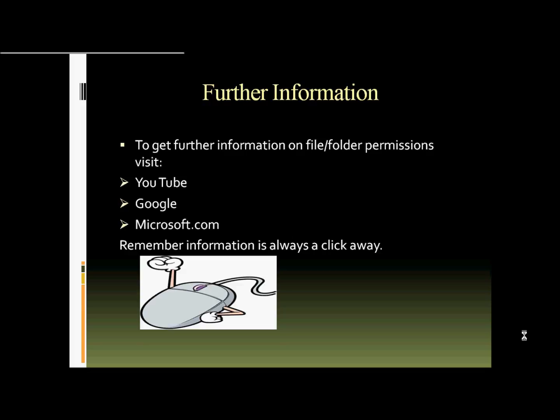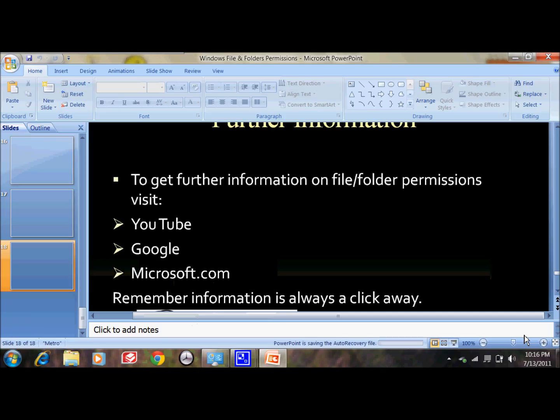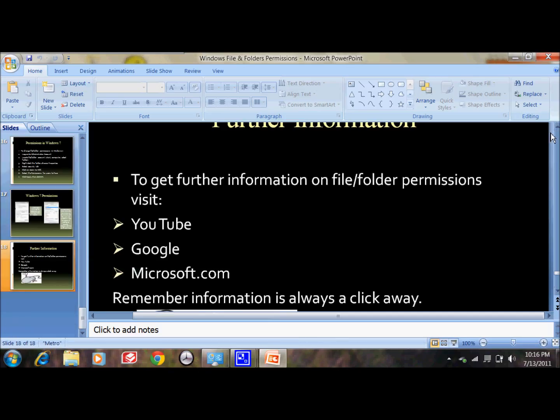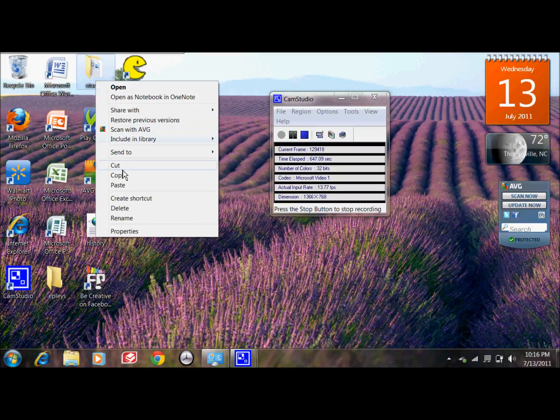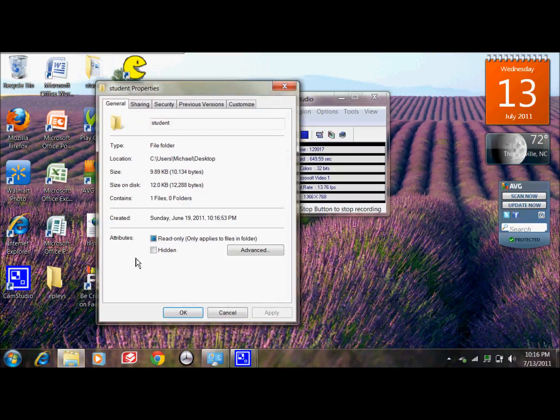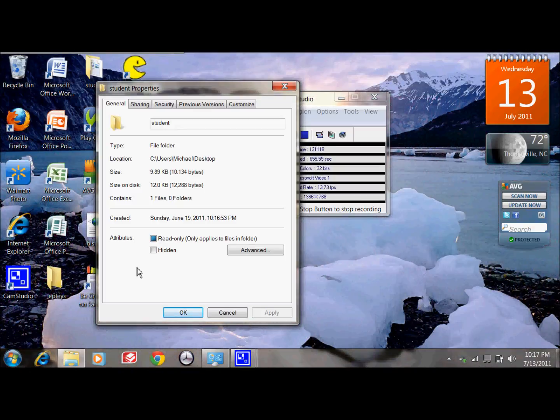Ladies and gentlemen, what I'm going to do now is exit from my PowerPoint presentation, and I'm going to show how a user would go in here and access this. This student file that I have on my desktop, I'm going to simply right click on it, and when I do that, I'm going to come down here to Properties, and my Properties dialog box opens. It's giving me several different prompts that I can choose, and you've got your attributes here, read only or hidden. You click on that, and then you click Advanced.